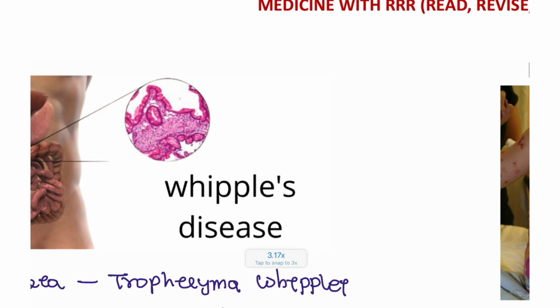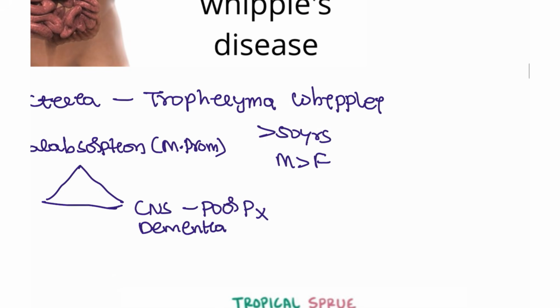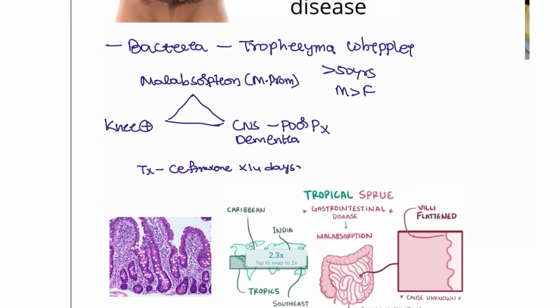And on histopathology, you are going to see these foam cells. Okay, you are going to see these foam cells. Foam cells are filled with neutrophils, as it is an early stage of the disease, right? This is also PAS positive. What is the treatment for this patient? The treatment that we can give is ceftriaxone for 14 days. IV has to be given for these patients.